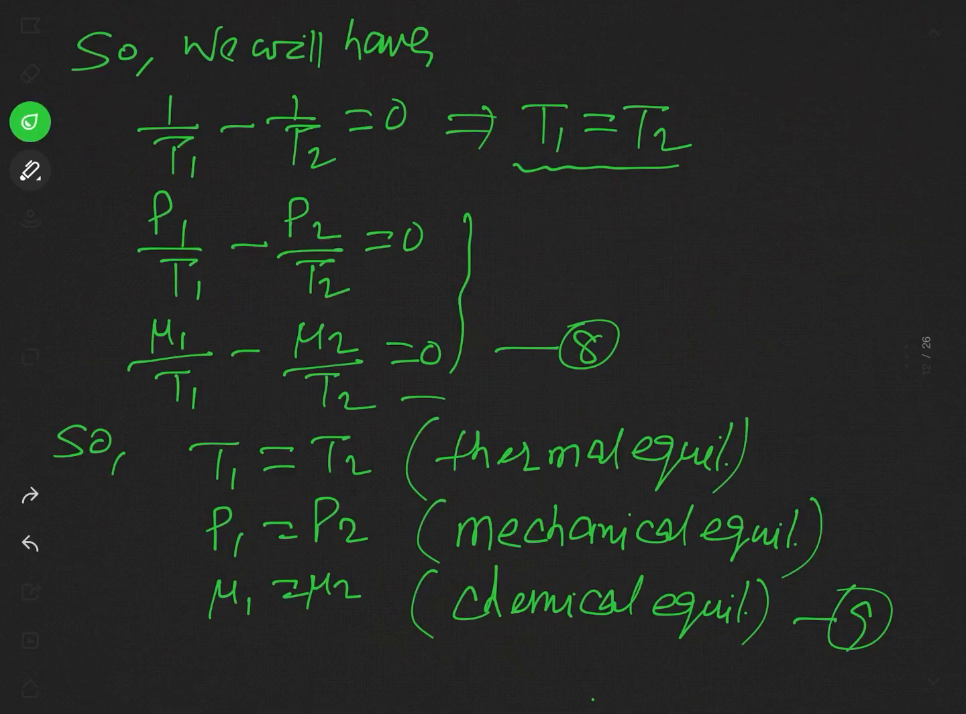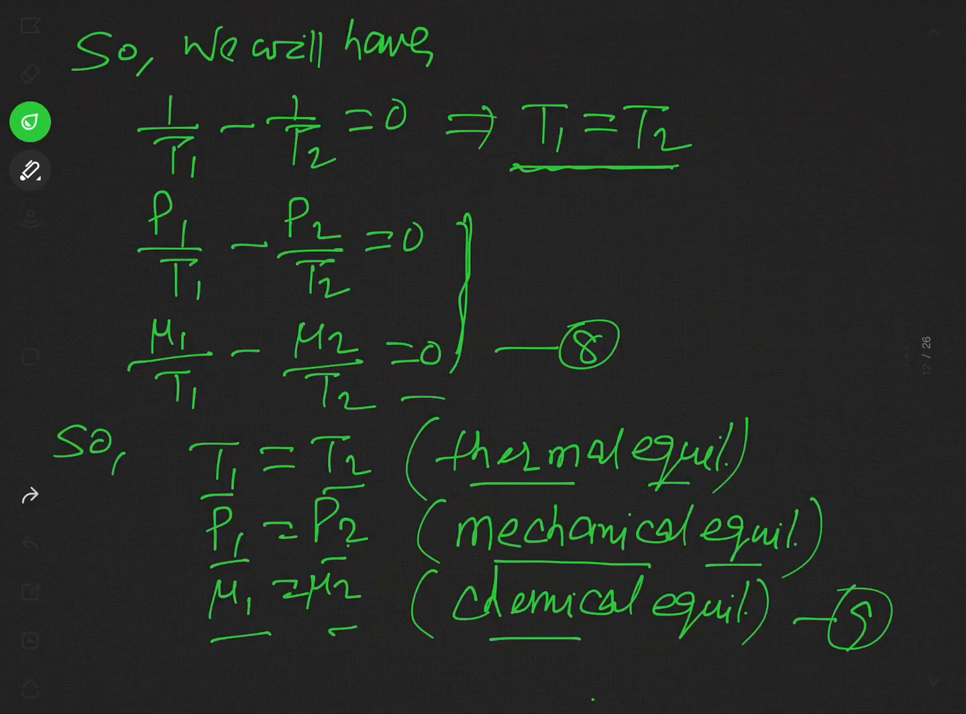This is 1 over T1 minus 1 over T2 equal to 0, and this implies T1 is equal to T2. So now we will put T1 and T2 the same in these two equations, and then what we will get is that P1 will be equal to P2 and mu1 will be equal to mu2. So we have three results. First one is T1 equal to T2, that is, the temperature of both phases is the same. This condition refers to thermal equilibrium, and P1 equal to P2 implies mechanical equilibrium, and mu1 equal to mu2